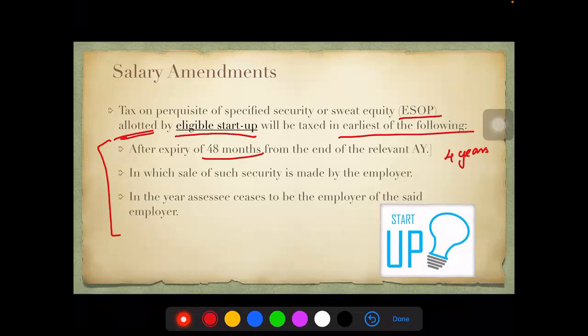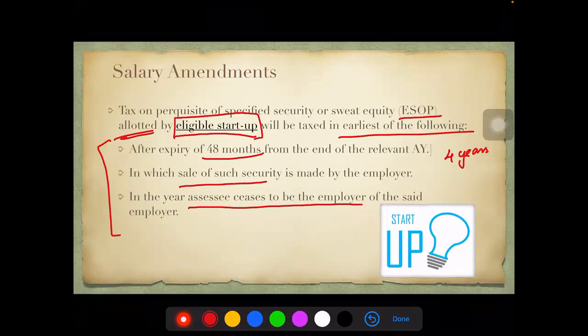Or if it is sold before such period, then it would be taxed. Or in case the assessee ceases to be the employer, if he is no longer the employee of that eligible startup, then in that year, when he is leaving the job, the ESOP will be taxed in the hands of the employee. It will be taxed as a taxable perquisite only. Please remember, this is only for eligible startups.